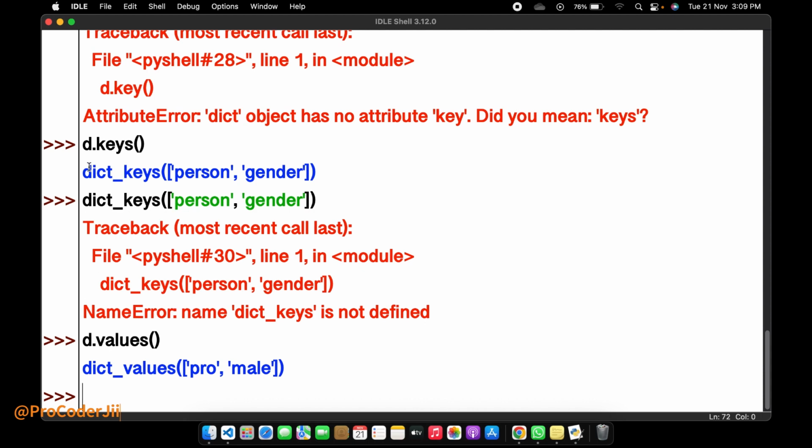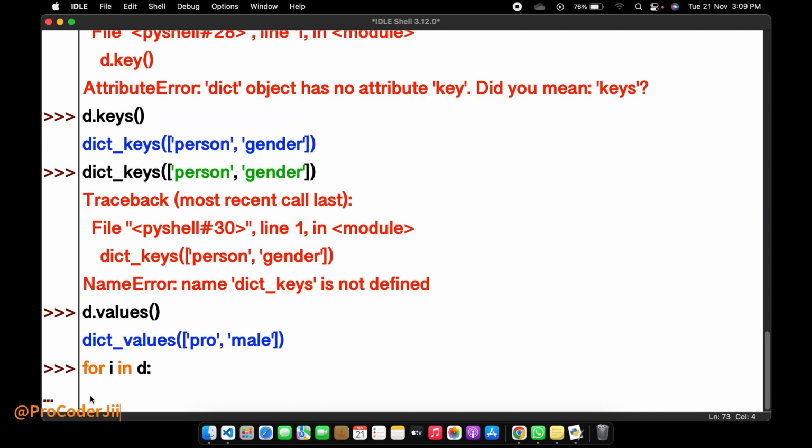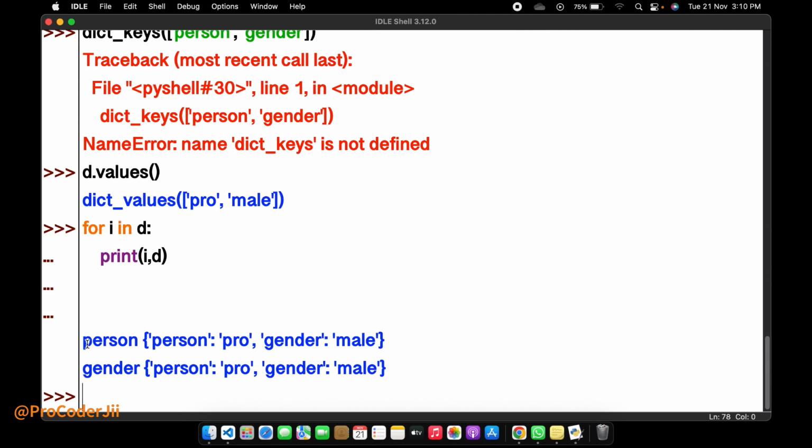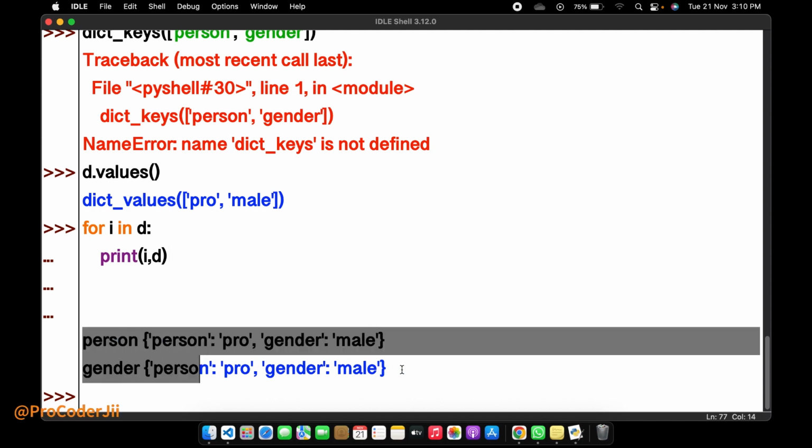And if I want to get keys and values together, I just create a loop for it. for i in d, print i, and then d of i. So I just enter it and I can get gender, person, the keys and the values. There are two, gender and person.